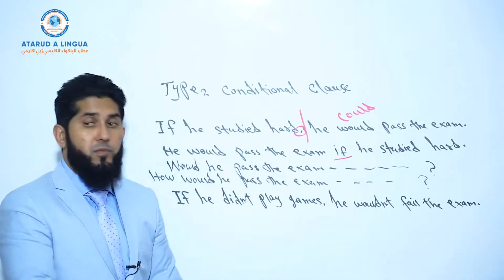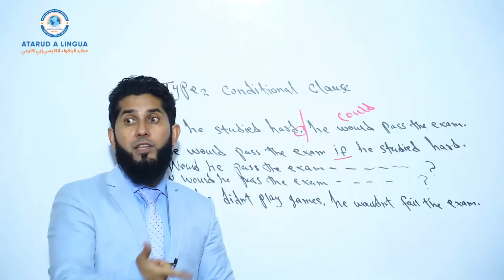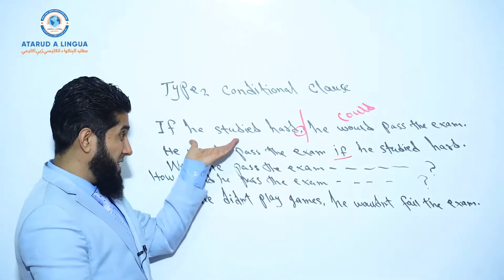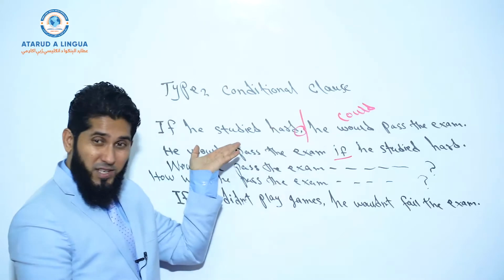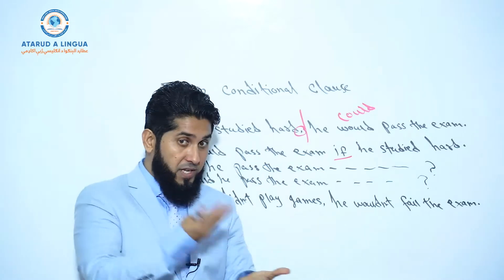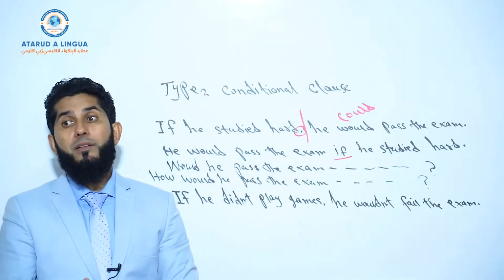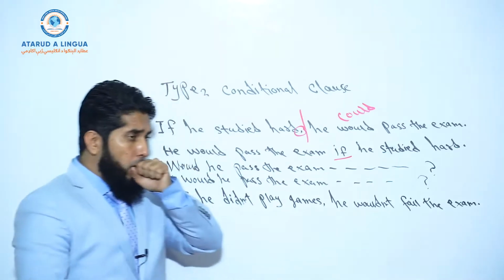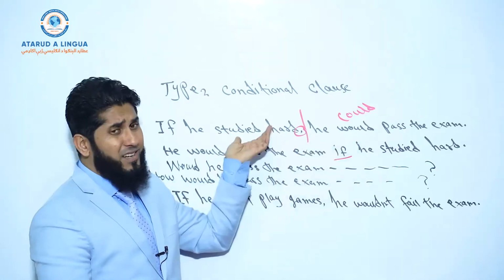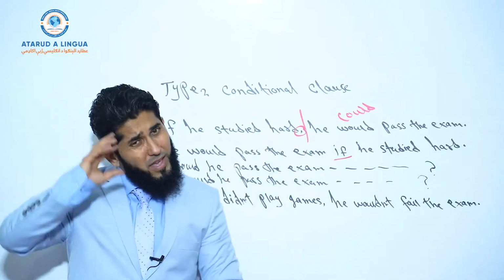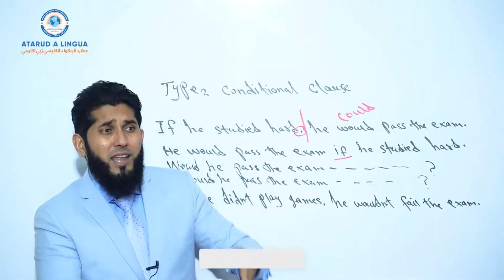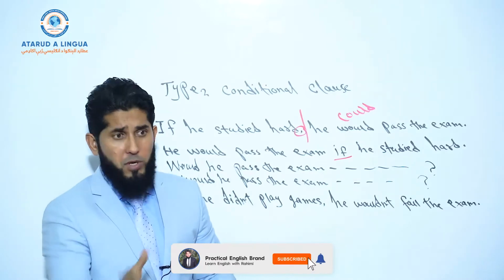So now at present time that cannot be true because he already failed the exam. This sentence is positive, but the meaning is negative. If he studied hard, he would pass the exam. The sentence is positive. You don't have any negative form, but the meaning is negative. A positive sentence gives a negative meaning. A negative sentence gives a positive meaning. So still, something is conditional on something else. This is my imagination. I'm saying something and it's imaginary. Now he has already failed the exam. That cannot be true about him.